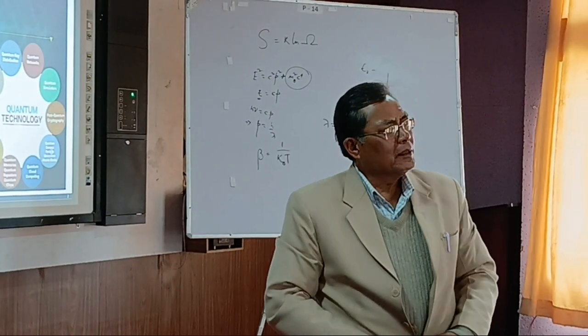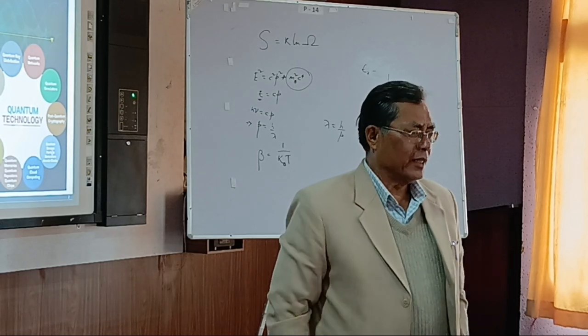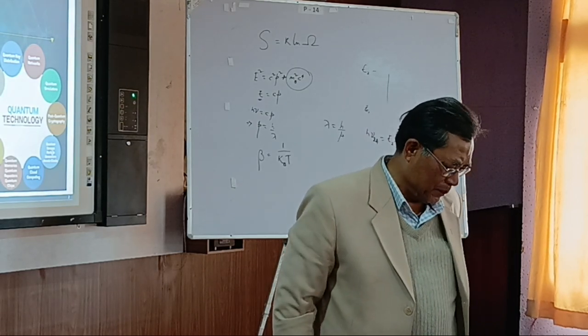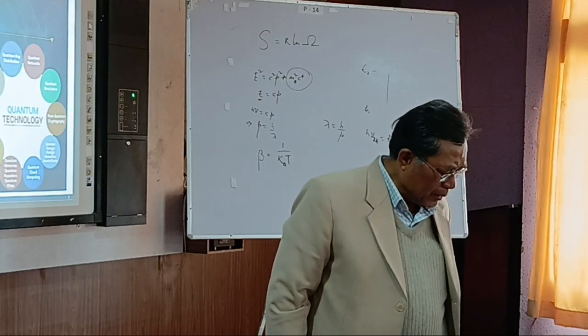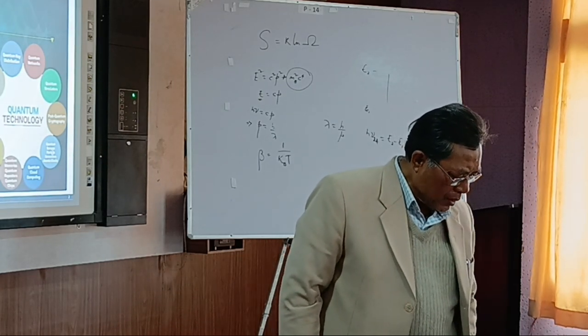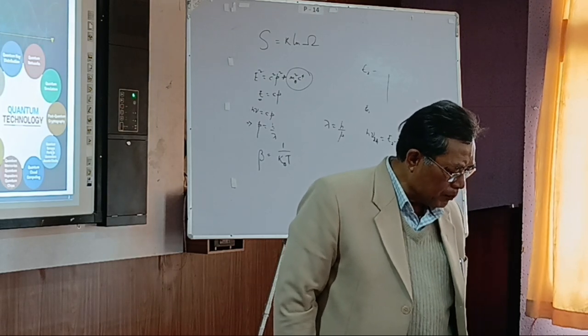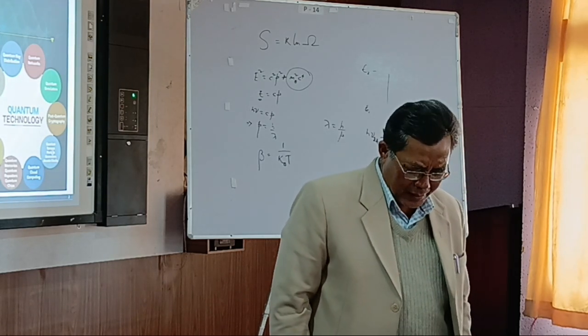I was listening to a talk by a reputed professor. He was giving a talk on quantum statistics, particularly Bose-Einstein statistics.